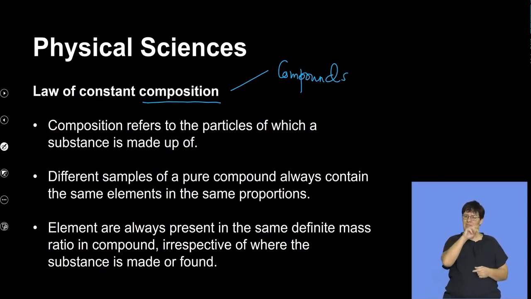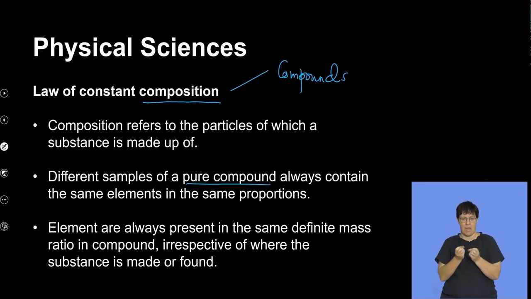We can talk about composition of a compound because it is actually made up of two or more elements of different types. So as a result, if we talk about composition, we are saying what are these particles that actually make up these pure substances, okay? So different samples of a pure substance, which is a compound, always contain the same element in the same proportion.